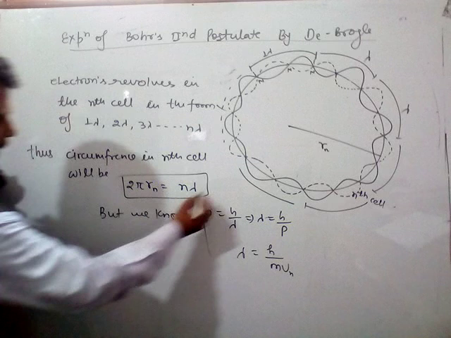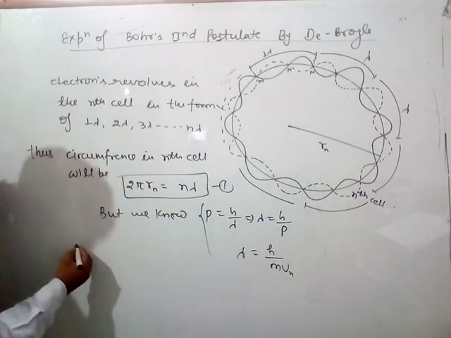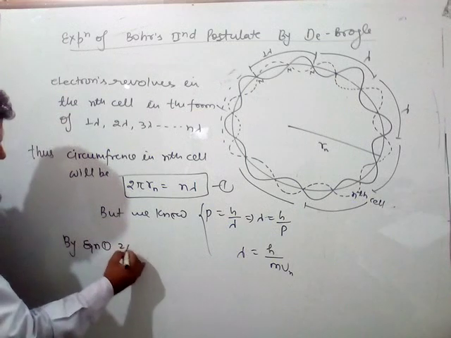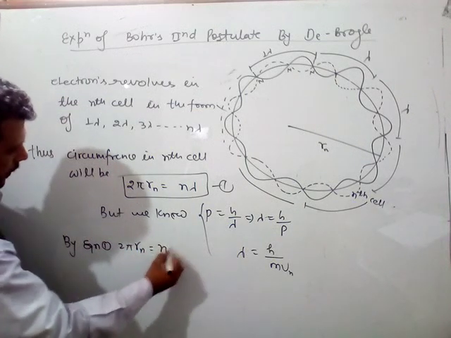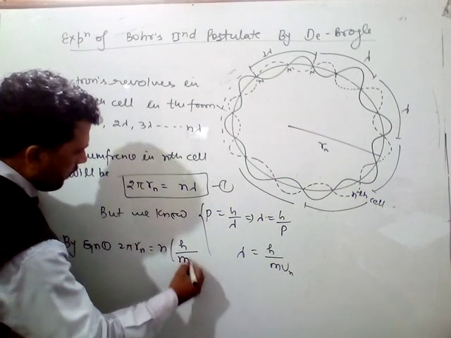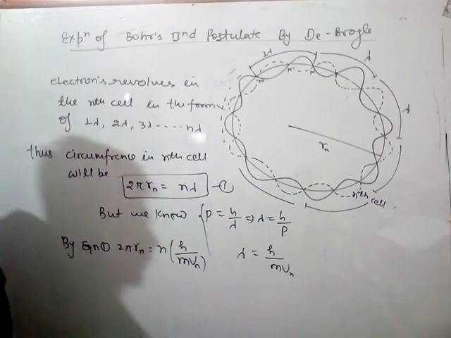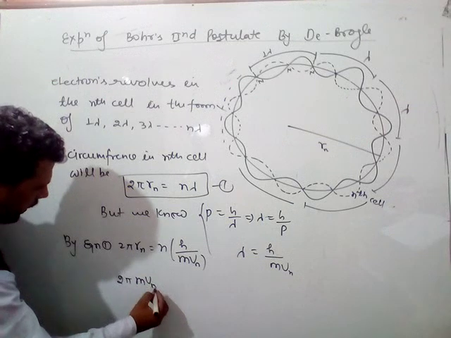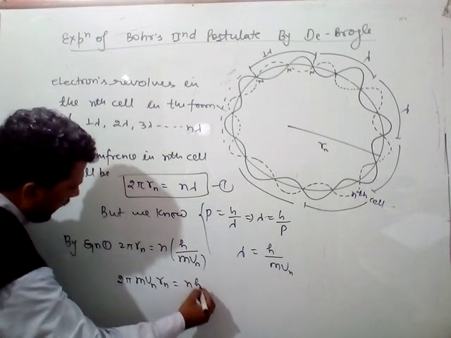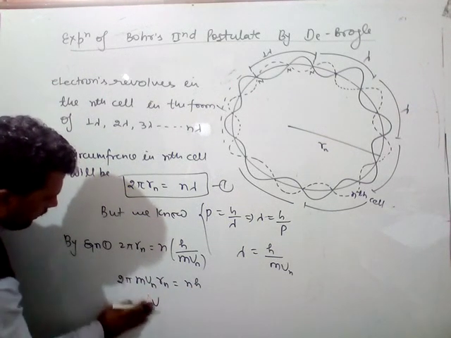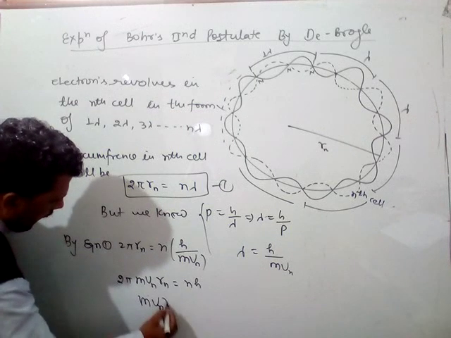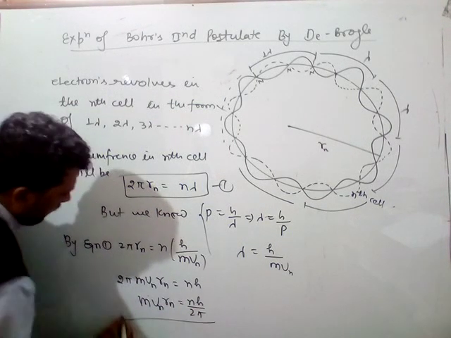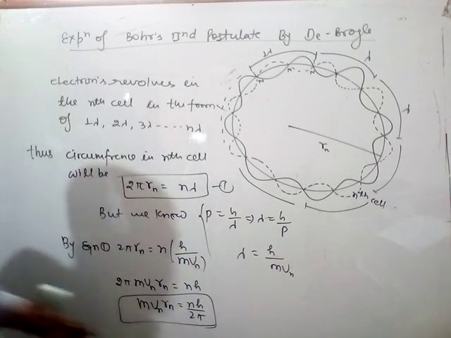So putting here in equation first the value of lambda, by equation first 2 pi Rn equals n h upon m vn. Okay, so we can write this as 2 pi m vn Rn, that is equal to nh. So m vn Rn is equal to nh upon 2 pi. Okay, this is the second postulate.